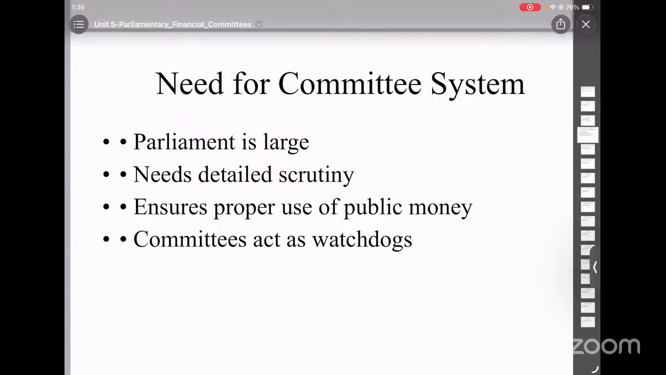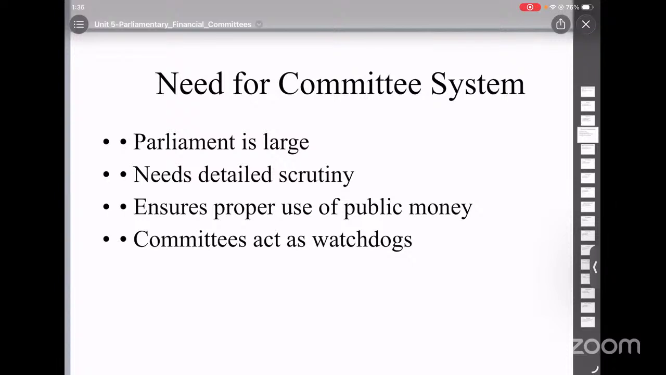So the third reason is Parliament cannot do everything. Now let's think practically. Parliament is very large, it has many responsibilities, and it has very limited time. So it cannot check every account and it cannot analyze every budget. So what is the solution we have for it? Committees. The committees are much smaller groups and consist of experts who do the detailed work.